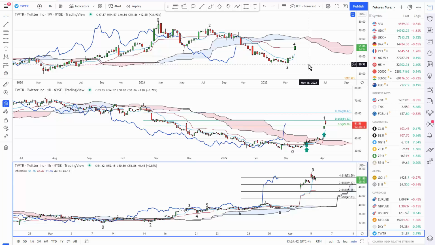However, you don't need to rely on rumors and innuendo when you're investing. In fact, it's really not a great idea. You can look at objective facts, just as we do every day as we analyze all the major markets in the manner I'm about to show you here with Twitter.